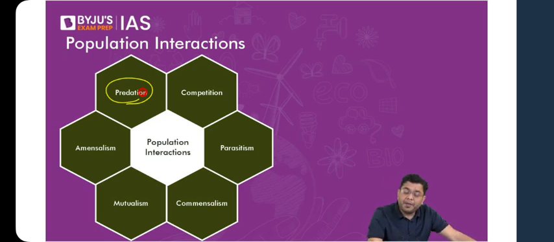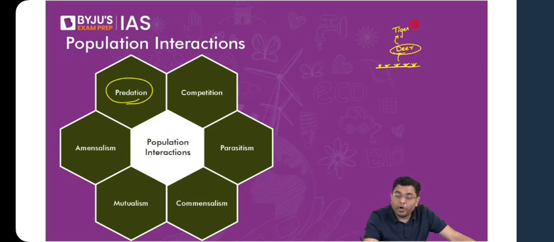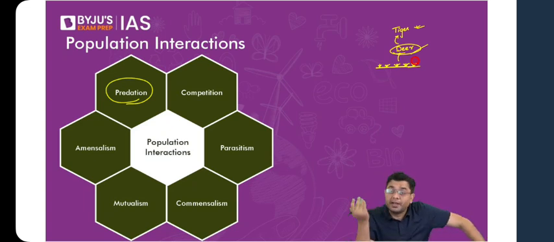For example, in a grassland ecosystem, let's suppose you have grasses. These grasses will be consumed by the deer first. It is not as if tigers will start turning vegetarian. So these will be consumed by the deer population, and those deer will be preyed upon by, let's say, a tiger or a lion. The presence of the deer population is very important in order to maintain the tiger population. Because if the deer population, due to some event or the other, goes extinct, then the tiger will be left without food. Regardless of how much grass is available, the tiger will be left without food.